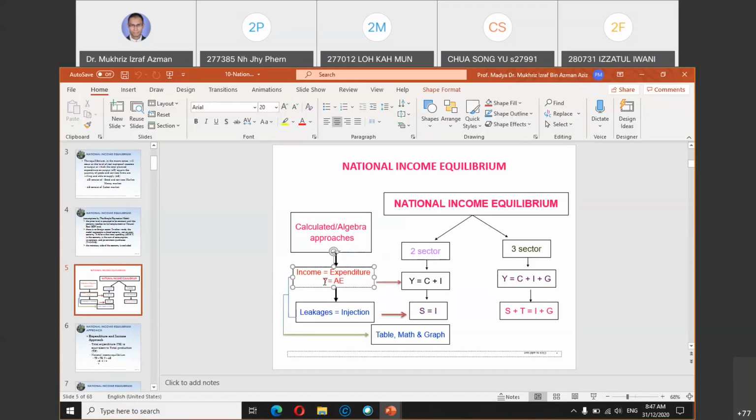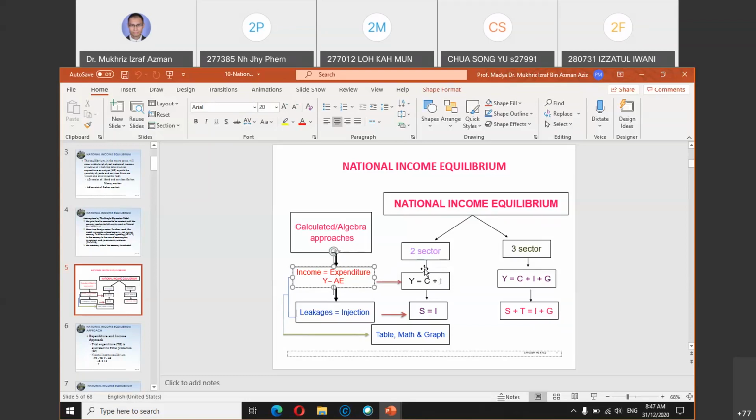For a two-sector economy, please bear in mind that the components in Y are consumption and investment.